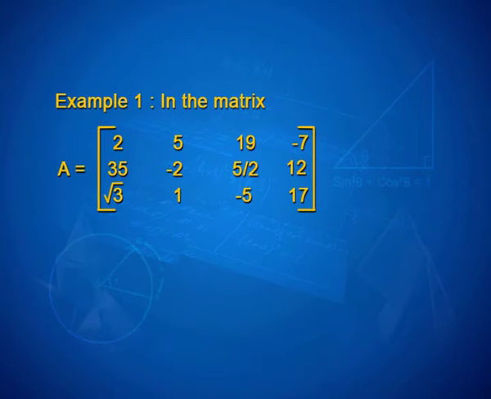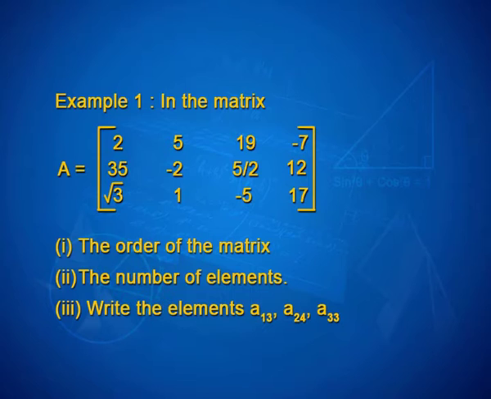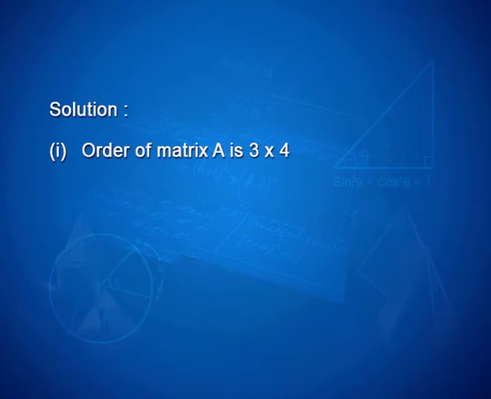Now, look at an example on your screen. In the matrix A is equal to [2, 5, 19, -7; 35, -2, 5/2, 12; root 3, 1, -5, 17]. First, write the order of the matrix, second, the number of elements, and third, write the elements a13, a24 and a33. Now, look at the solution.